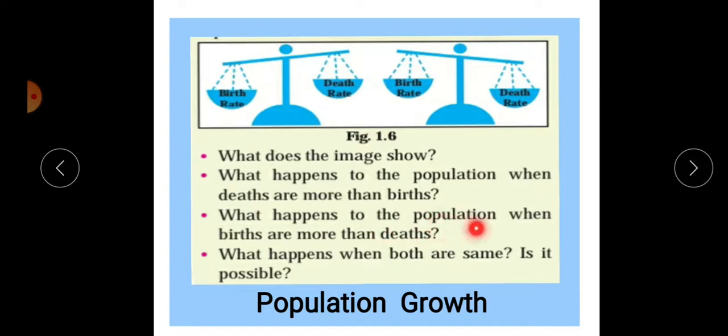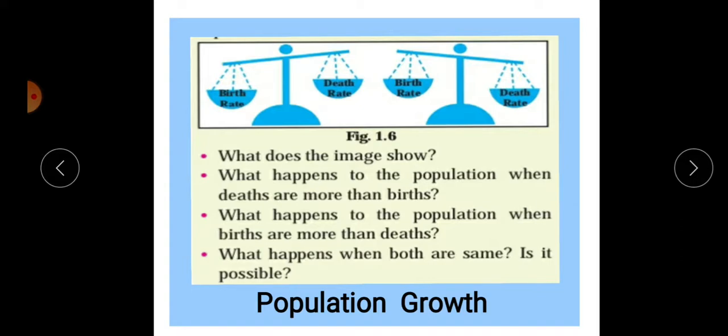What happens to the population when the birth rate is more than the death rate? If the birth rate is more than the death rate, at that time population increases, because the incoming population in that region is more. What happens when both are the same? Is it possible? Yes, it is possible.